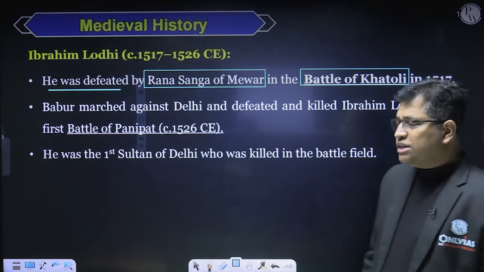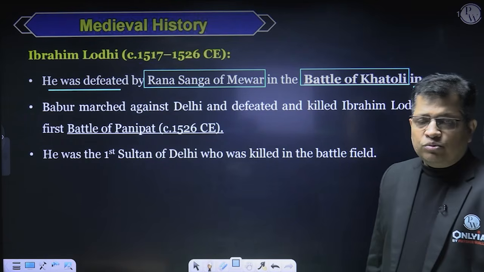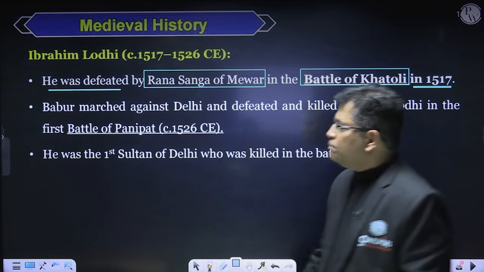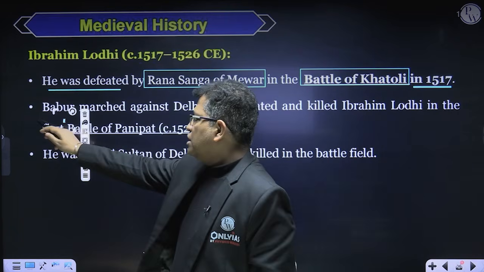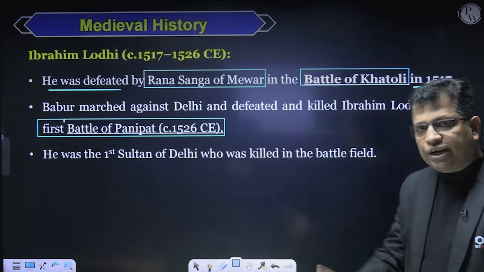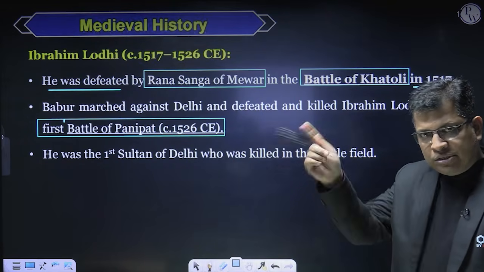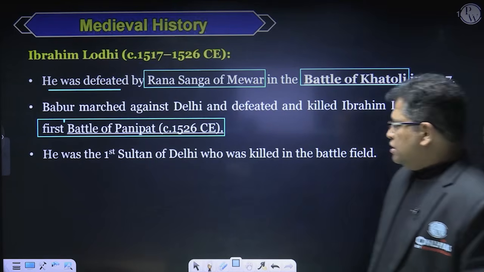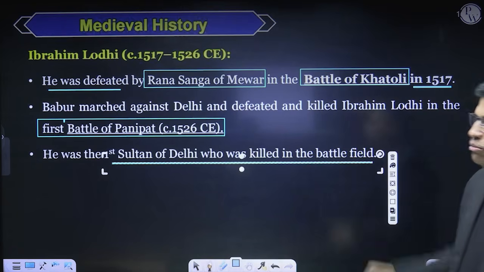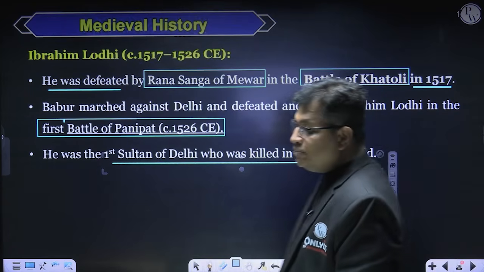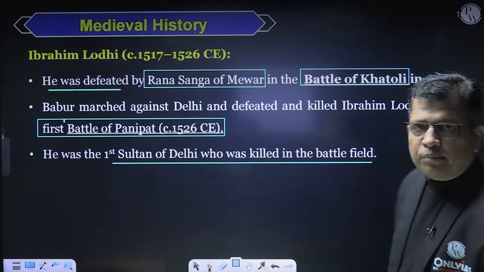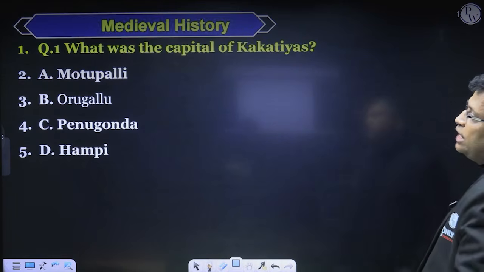And then the decisive battle with Babur was fought in 1526, known as the First Battle of Panipat. Babur marched against Delhi, and the First Battle of Panipat took place in 1526, in which he defeated Ibrahim Lodhi and established the Mughal Empire in Delhi. And Ibrahim Lodhi was the first Sultan of Delhi who was killed in the battlefield. So Ibrahim Lodhi was killed in the battlefield itself, right? Is it okay? So this is what was about the Delhi Sultanate, right?